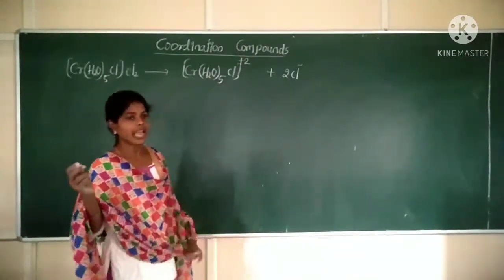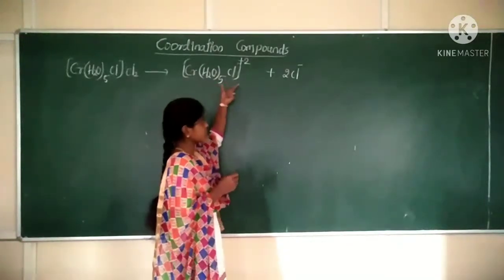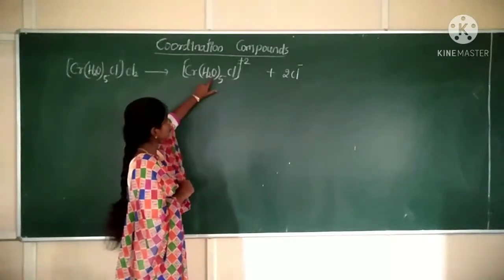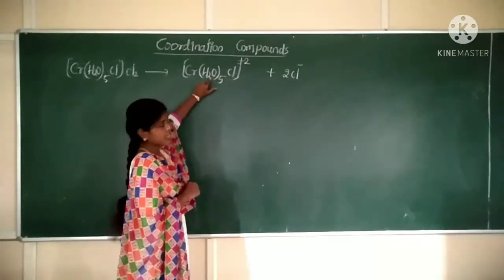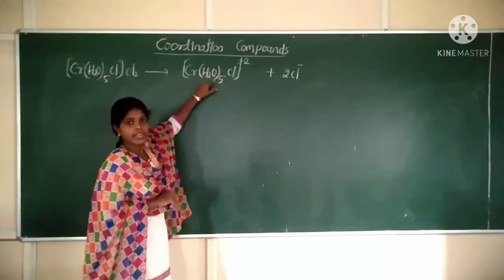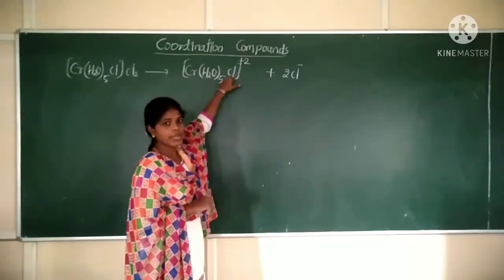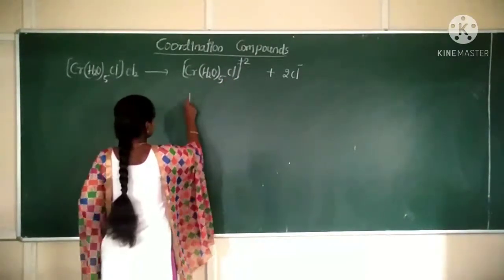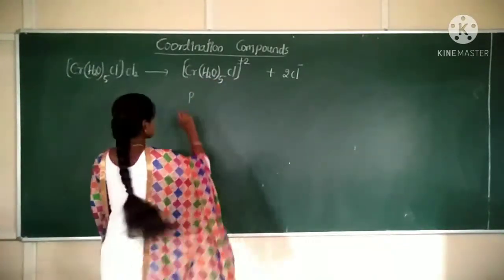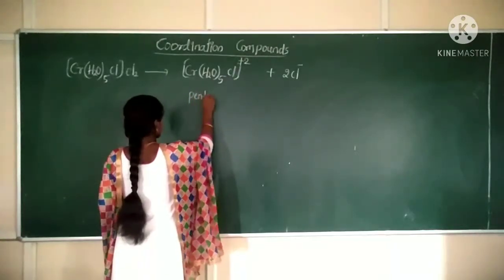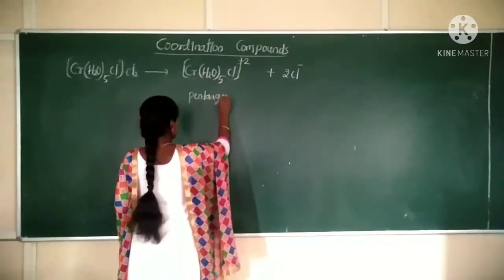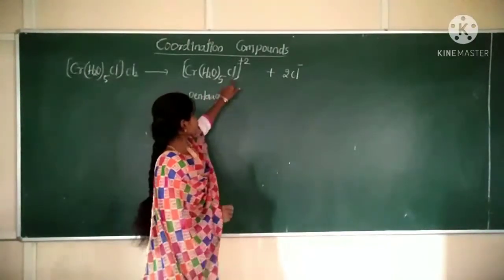Later we should name the anion. So this is the cation portion and this is the anion. Now first name the ligands. How many ligands are there here? 5 H2O ligands and 1 chloride ligand. H2O is a neutral ligand and Cl is a negative ligand. So write it as penta, since there are 5 H2O ligands. What is the name given for H2O? Aqua. Pentaaqua.